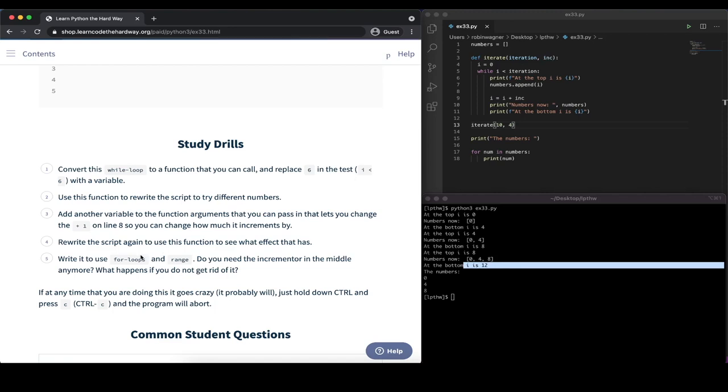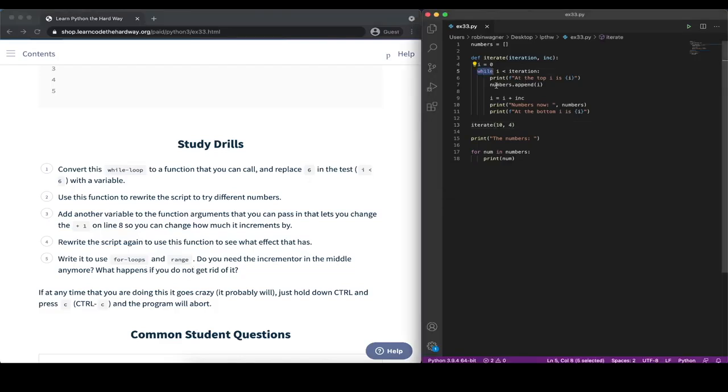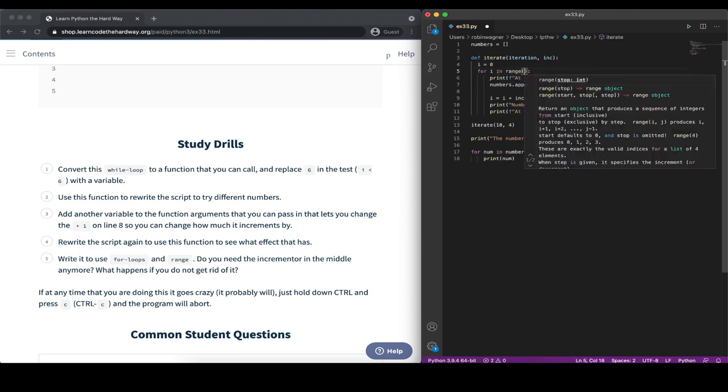let's rewrite our loop to use for loops and range. Do we need the incrementer in the middle anymore? What happens if we don't get rid of it? So instead of using the while loop, we could rewrite that to use a for loop along with the range operation. So we could say here, instead of while I is less than iteration, we could say for I in range, and now we can pass a value to it.